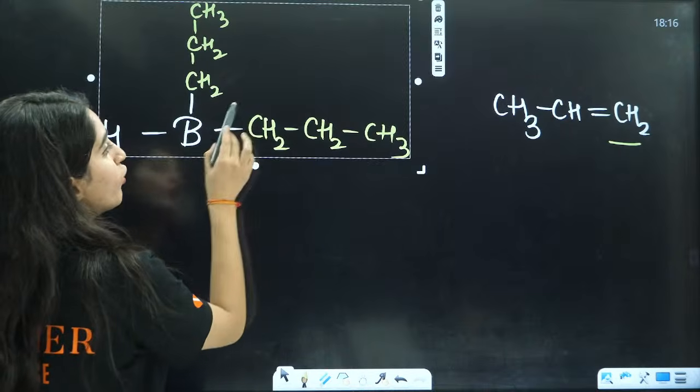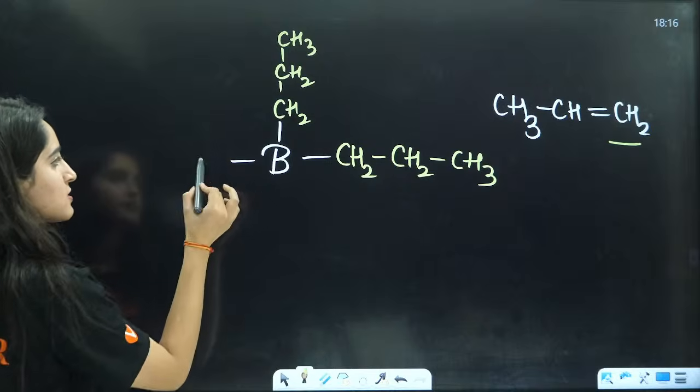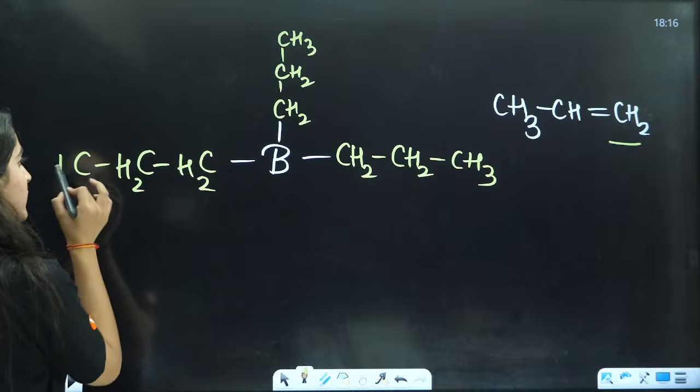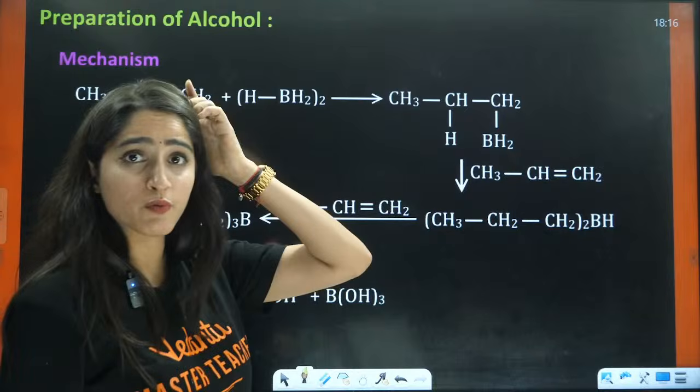Again, one more molecule of alkene will react here, and it will replace this. This is CH2, CH2. This is a simpler way of doing this, because in this way you will get confused about what is happening.